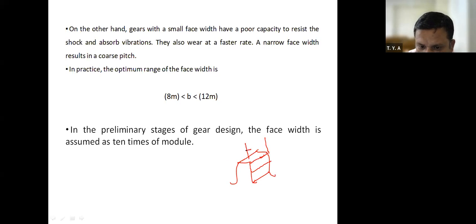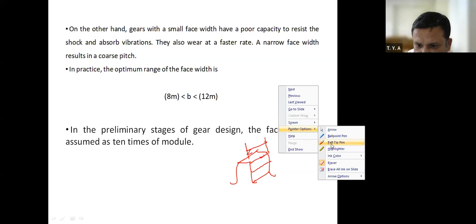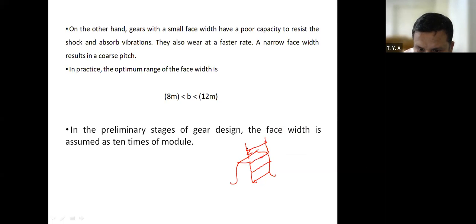We have decreased this face width. Therefore, due to the decrease in face width, what will happen? This gear tooth is not able to resist, or its capacity is reduced to absorb shock and vibration.